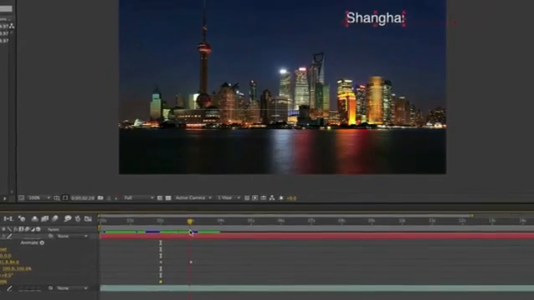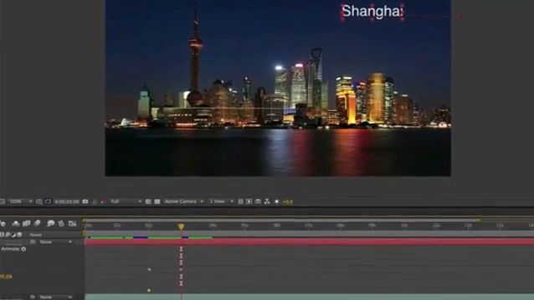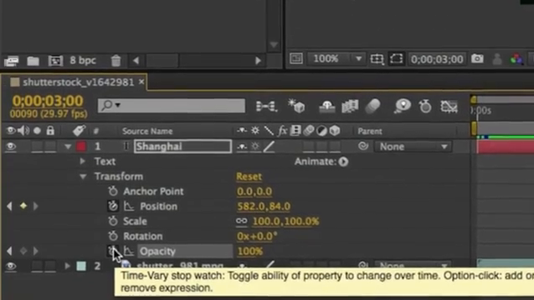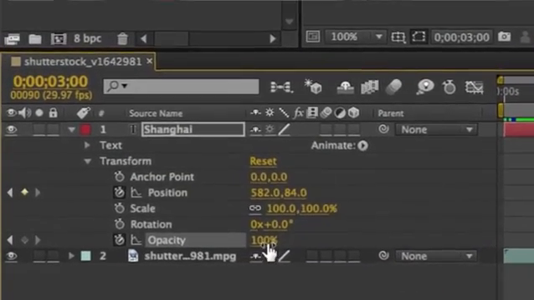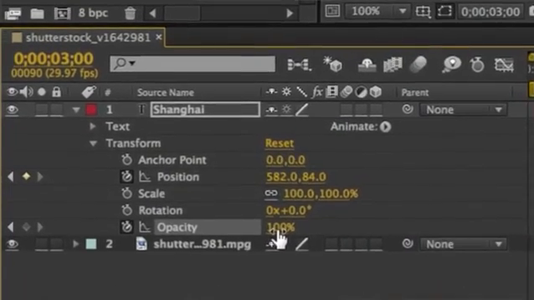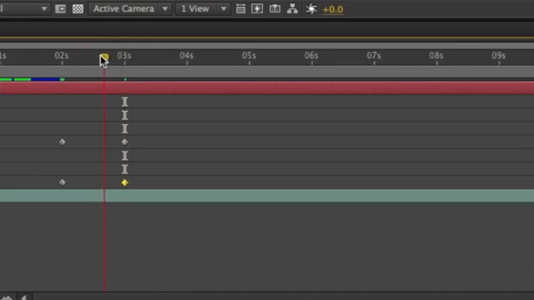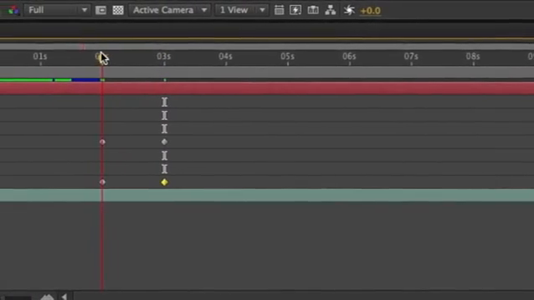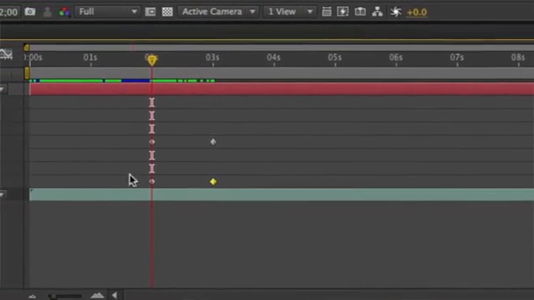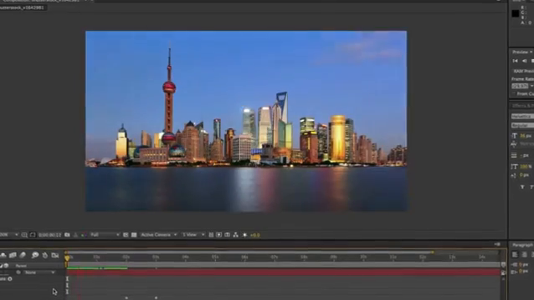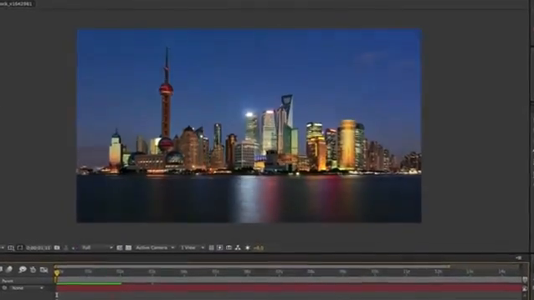Then I'm going to move the time indicator to the end of the position animation and place a keyframe there as well. On this keyframe, I'm going to change the opacity to somewhere around 80%. Then I'm going to move the time indicator back to the first keyframe for the opacity property and set the opacity to 0%. Now you can see we have this text animating in from the right-hand side.